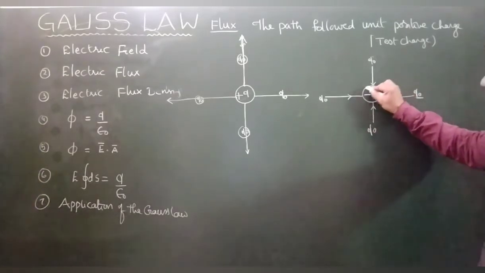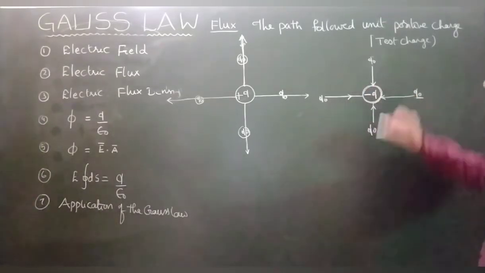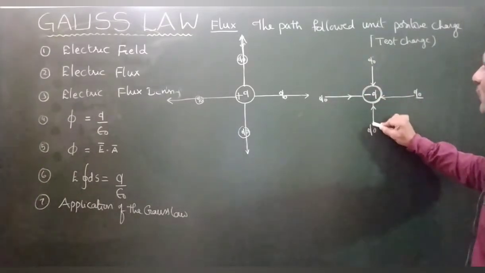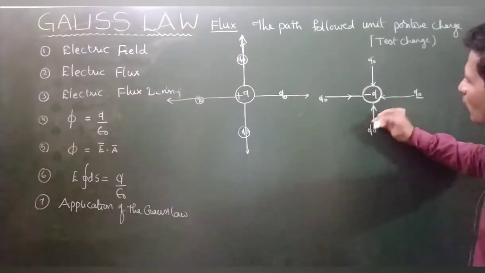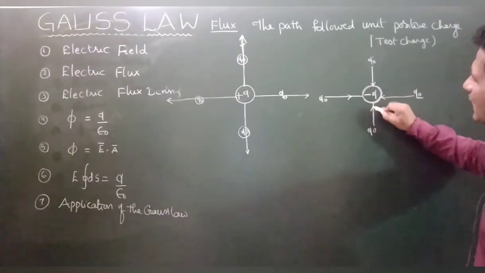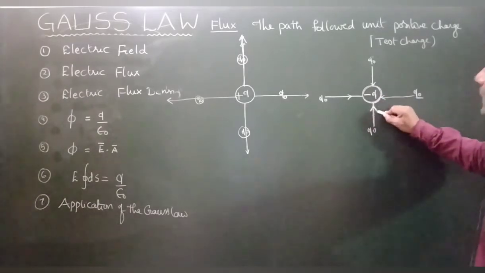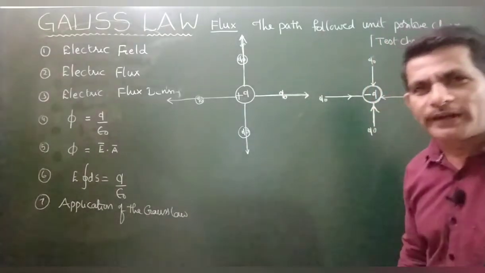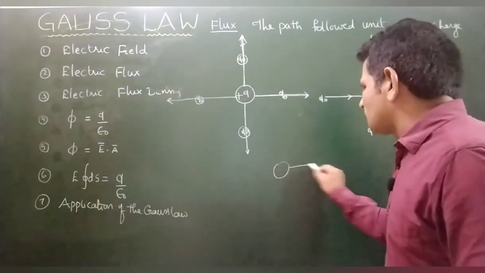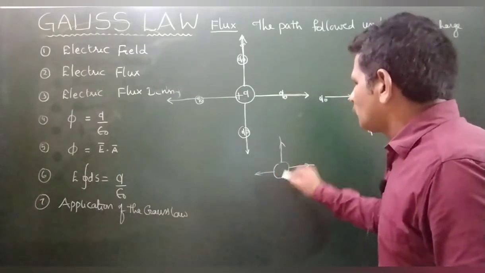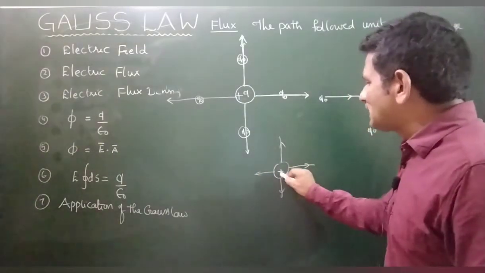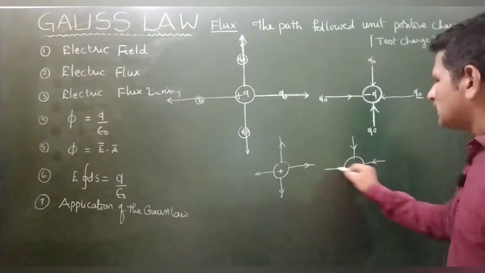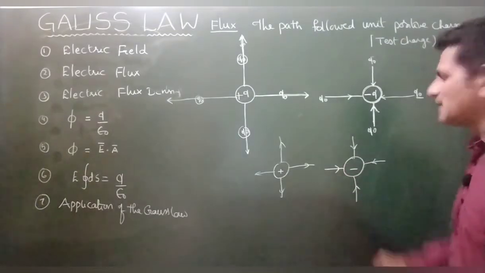So the property of the electric field created by the negative charge, by taking the path followed by the test charge, we can say the negative charge's electric field is in this direction and the positive charge's electric field is in this direction. Are you getting my point? Once you see electric lines in this direction, without knowing yourself, you can say this is a positive charge. And if there are electric lines of force in this direction, you agree that this is a negative charge.